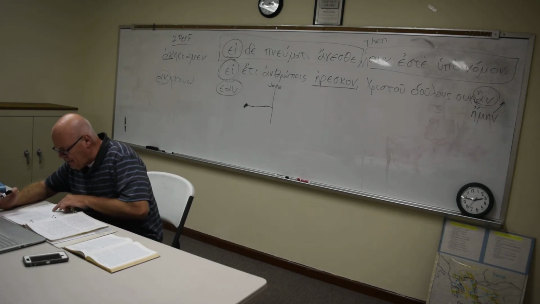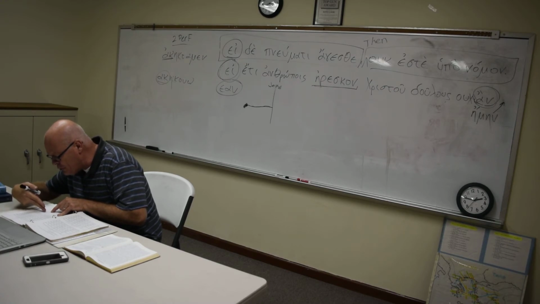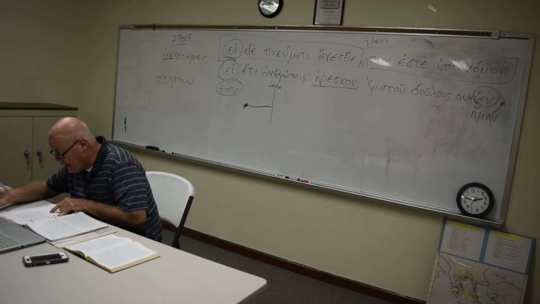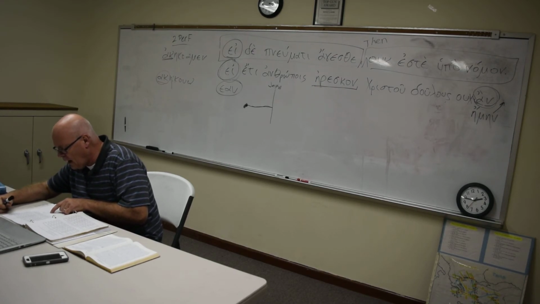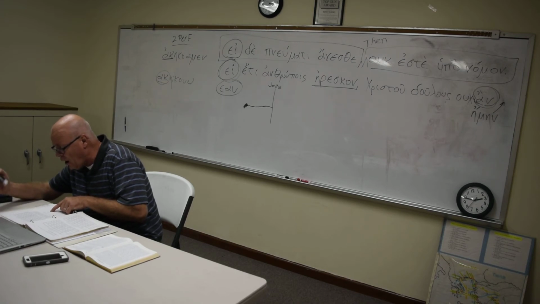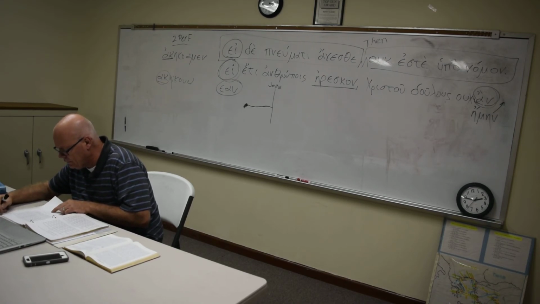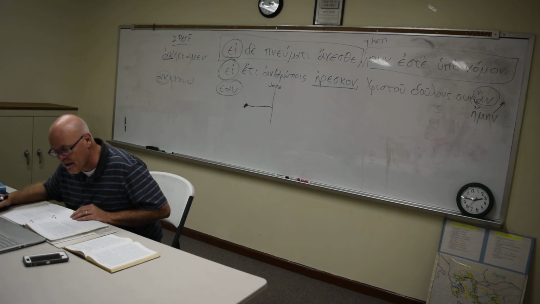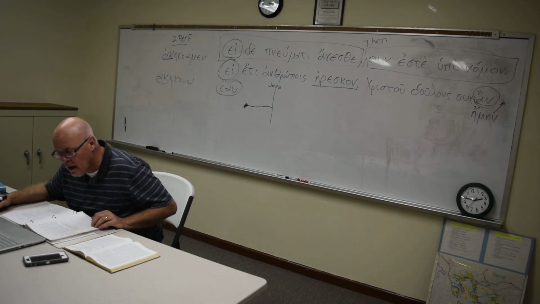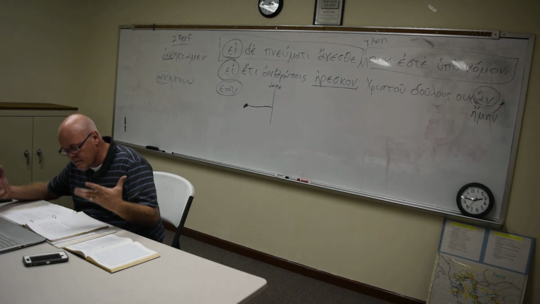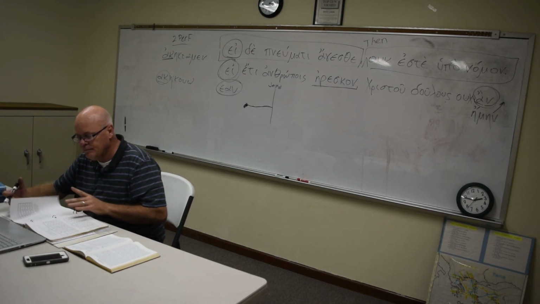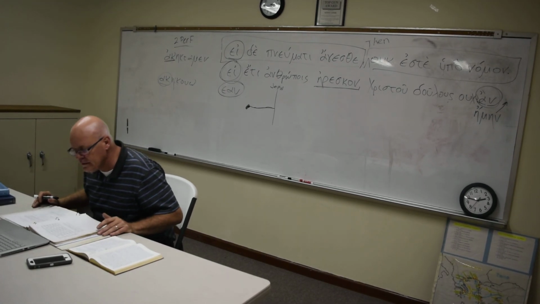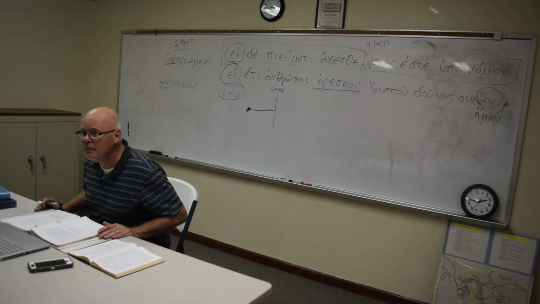Okay, and then we have an example of how it's used as an attributive adjective. Ho pas ochlos, so the whole crowd. You wouldn't say "the every crowd," but you would say the whole, or you could say all the crowd, something like that. On the next page, true, alethes, which is again acting as an adjective. So it's not like truth, but it's actually true.